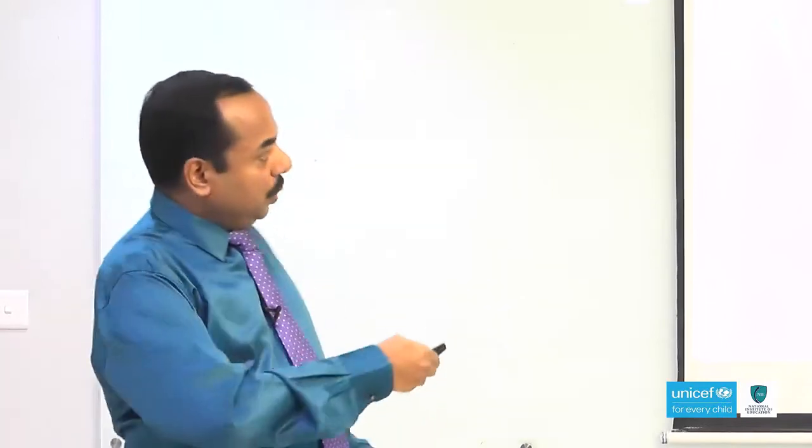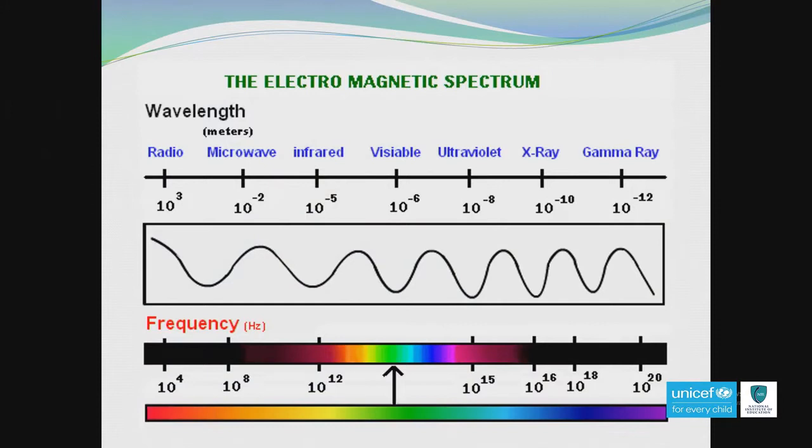Now we can go to the electromagnetic spectrum. This spectrum is very familiar to you. Electromagnetic waves are arranged on the basis of wavelength or frequency. When you move from left to right, wavelength decreases and frequency increases. But here there is a question about visible light. How is the visible light arranged? You all know visible light means VIBGYOR: violet, indigo, all the colors, red.